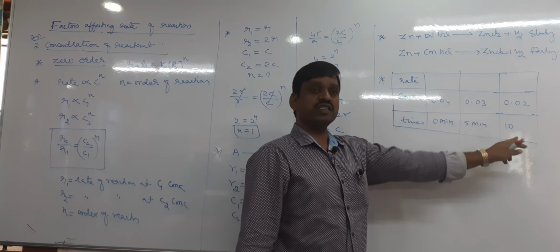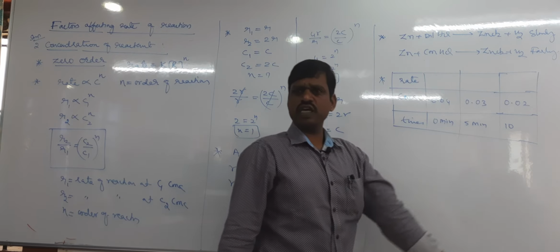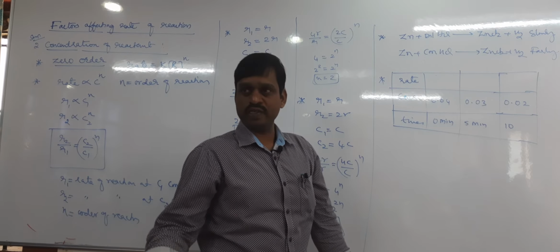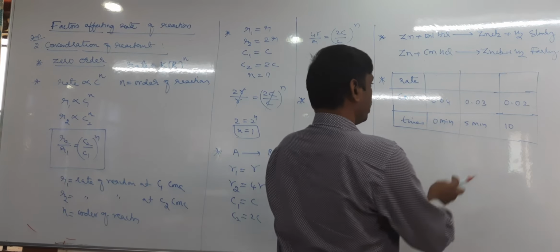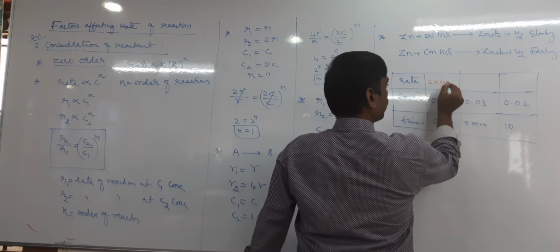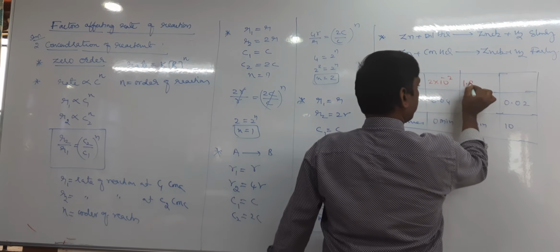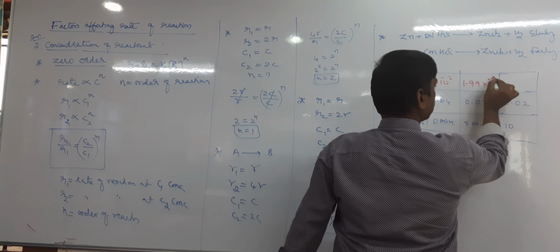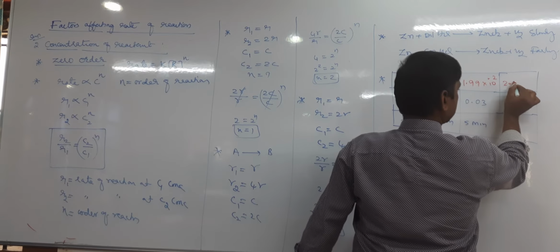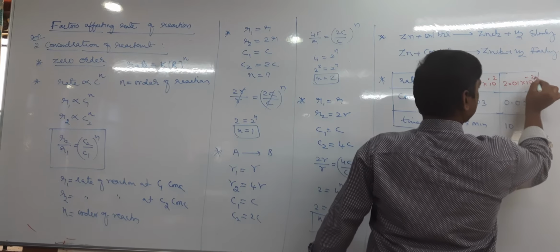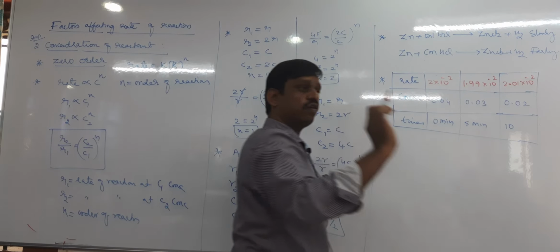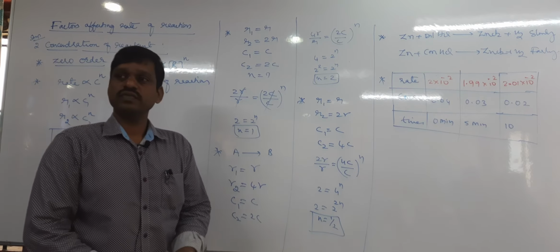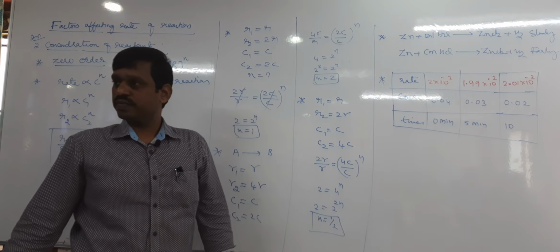As the time increases, the concentration decreases, obviously. The rates are given as 2 into 10 power minus 2, 1.99 into 10 power minus 2, and 2.01 into 10 power minus 2 respectively. Then find the order of reaction. What is the order of reaction? Anybody?